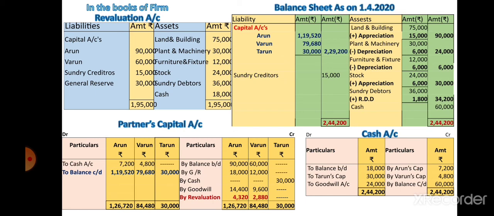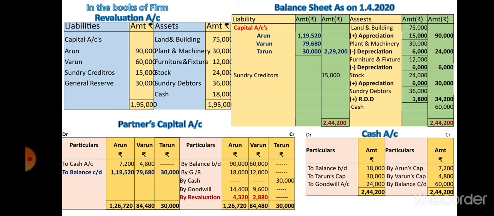Land and building, plant and machinery, furniture and fixture, stock, debtors, adjustment is there. First adjustment on goodwill, which we already discussed.